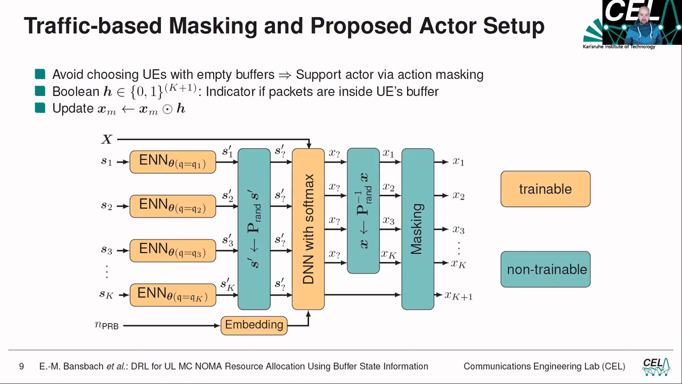So the whole agent setup you can see in this figure. From the work before, where we had the buffer state information for the OFDMA scenario, we already introduced encoder neural networks, which you may know from the other video. Encoder neural networks just compress the buffer state information we get for certain users. So we have state 1, which describes all information belonging to user equipment 1, up to SK.